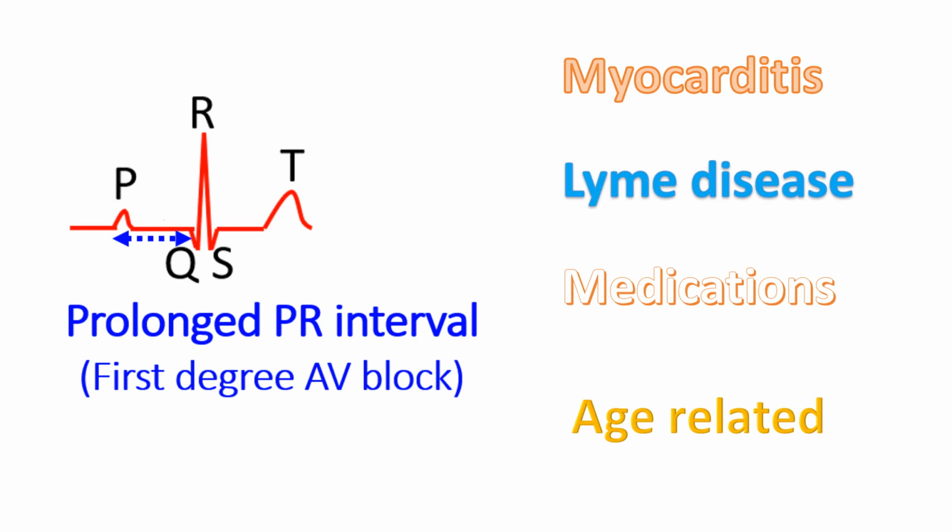Other causes are myocarditis, Lyme disease, a spirochetal infection, and some medications which slow the electrical conduction of the heart, typically antiarrhythmic agents and digoxin. Sometimes it can be due to age-related degeneration in the conduction system of the heart. Some of these can progress to complete heart block and necessitate temporary or permanent pacing.